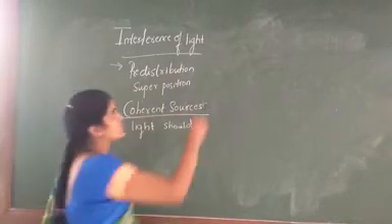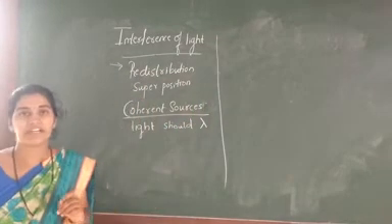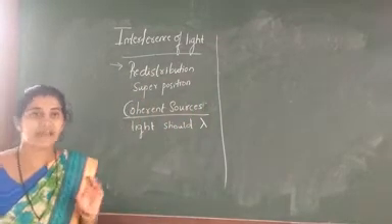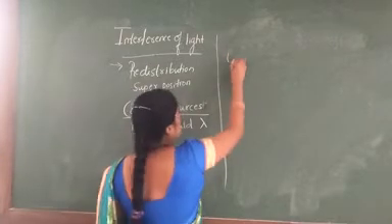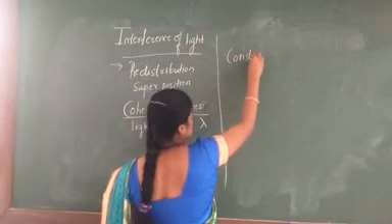Next we have to study constructive and destructive interference of light. First, constructive interference.